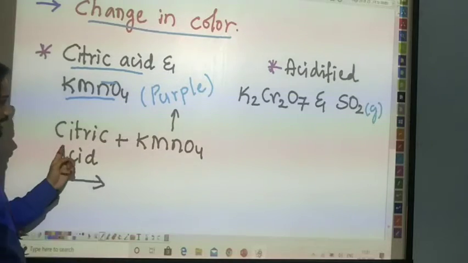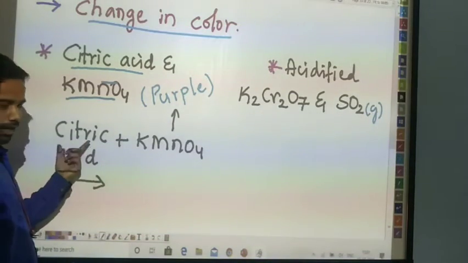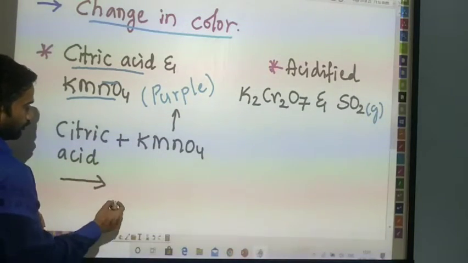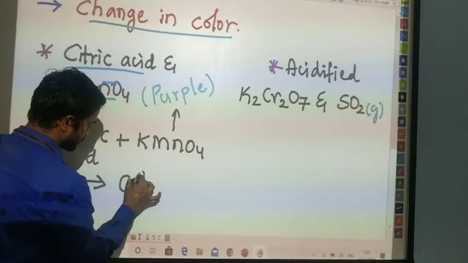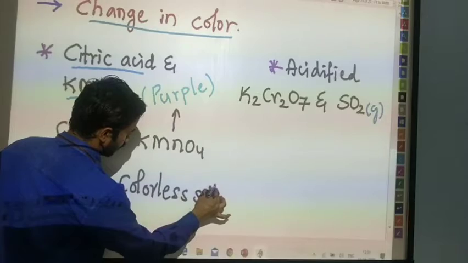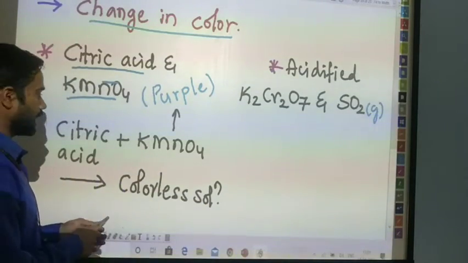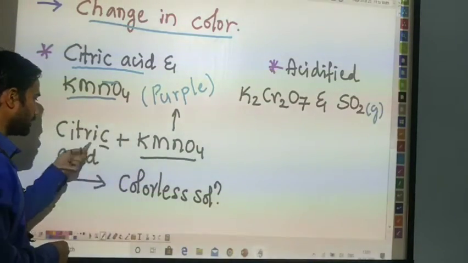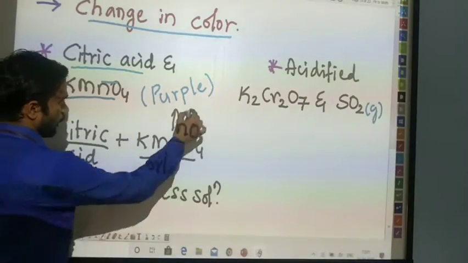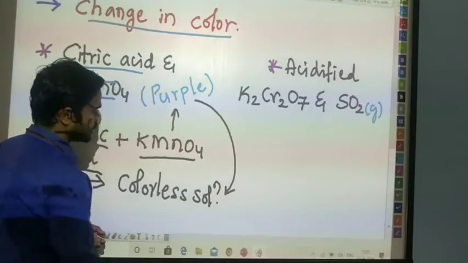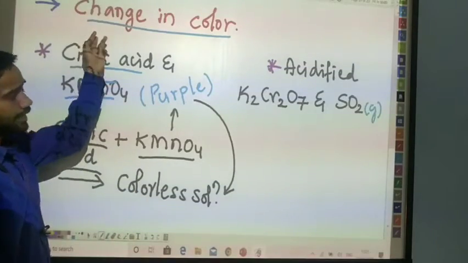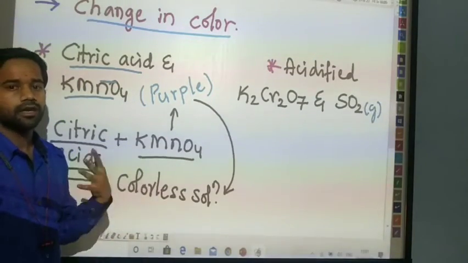After the reaction between citric acid and KMnO4, a colorless solution is going to be formed. The color is going to change from purple to a colorless solution. It indicates that the chemical reaction has been completed.